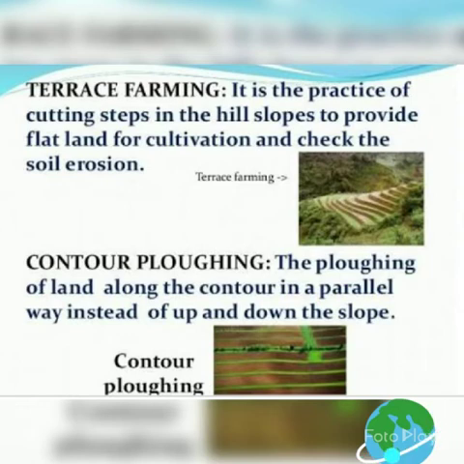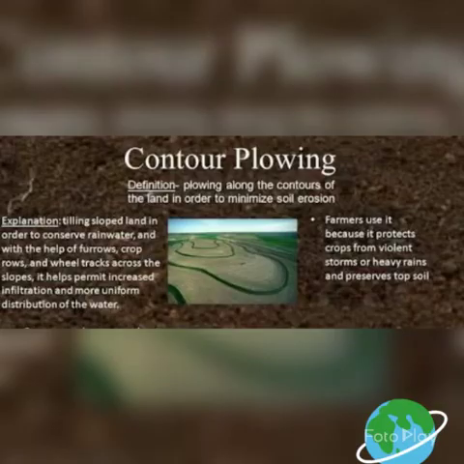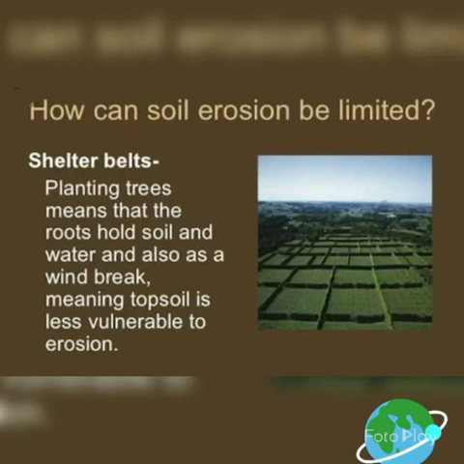Contour ploughing. Ploughing parallel to the contours of a hill slope forms a natural barrier for water flowing down the slope. In mountain areas, people also use contour ploughing. If the height of the land surface is near 800, they make a straight line along that 800 level and do cultivation there, and this is also a good farming method in mountain areas. The other one is shelter belts.